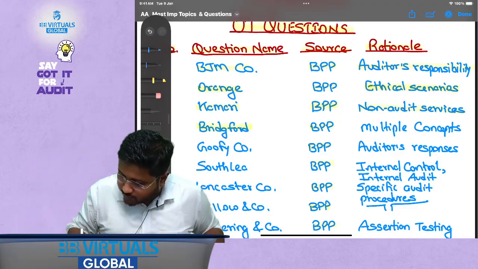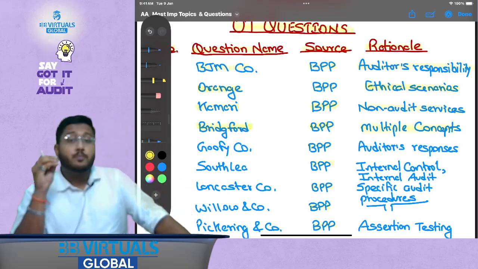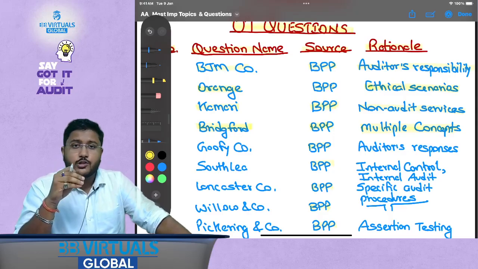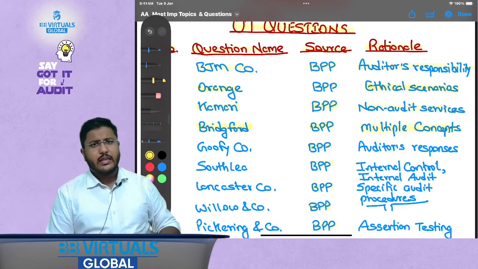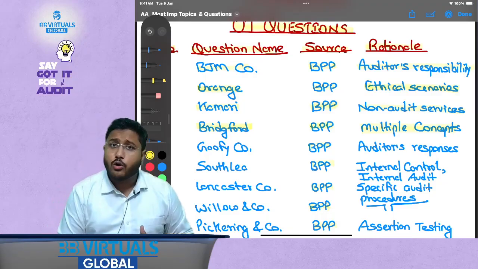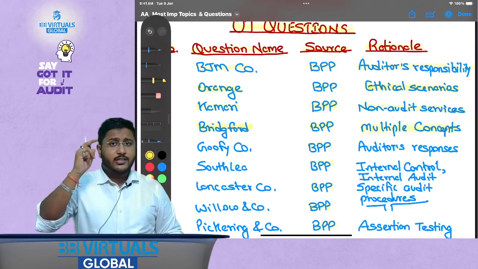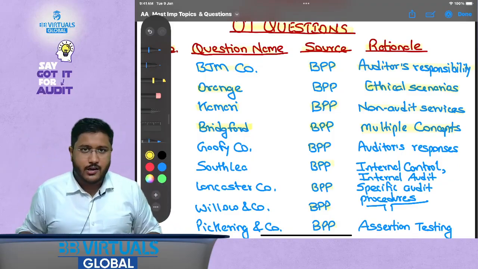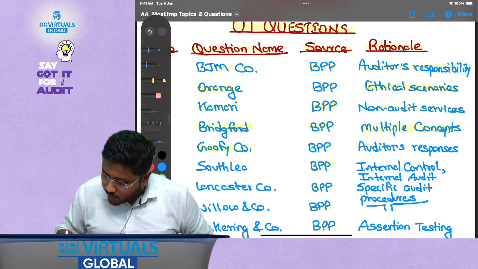Then Bridgeford, BPP, multiple concepts. This particular question tests multiple concepts, and believe me, whenever you solve this question, you will realize that this particular question takes a lot of time. Even if you are able to solve it, it takes a lot of time, and that is why this particular question is very important, because this will test your navigation, that is, whether you are able to navigate to the right part of the syllabus or not. Then Goofy company, again BPP, auditor's responses.